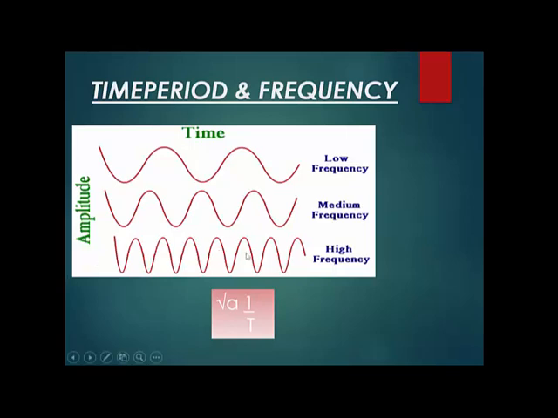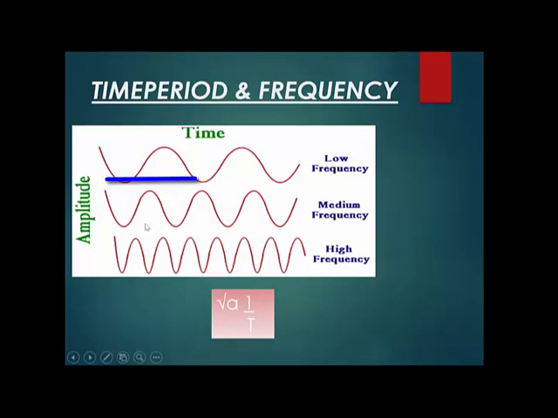If the frequency is higher, now what about the time period? How much time does one wave take to produce? Look at the first one. One wave starts from here, then goes like this and till here. This is one wave. The time taken from the start to here is 1 second.